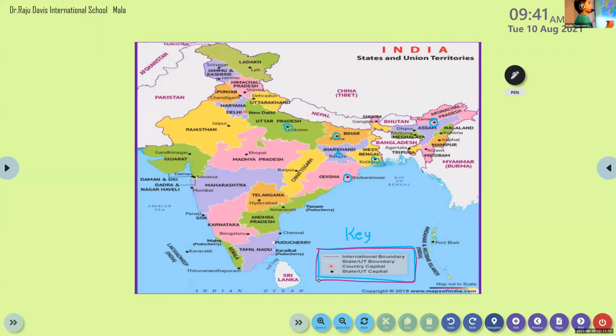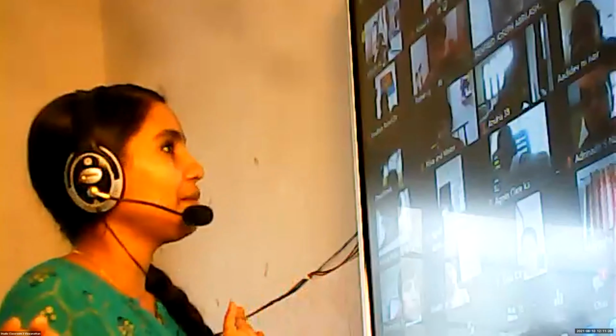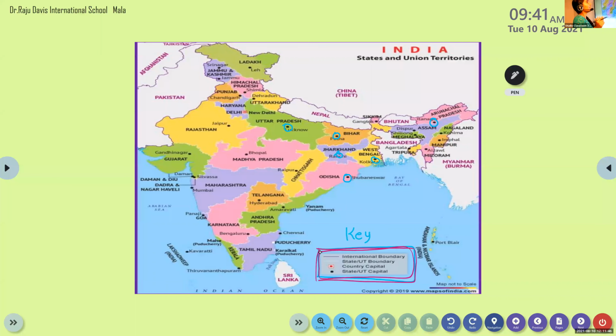Look here, this is our map. This map also provides a key here. So the first one is the international boundary. Do you know what an international boundary is? Yes, it's the border of 2 countries. We all have neighbors, right? Just like us, India has neighbors like China, Pakistan, Afghanistan, Nepal. All these are our neighbors, right? Our neighboring countries. Ma'am, you forgot Bhutan and Myanmar. Yes, that's it. All of these are the neighboring countries.